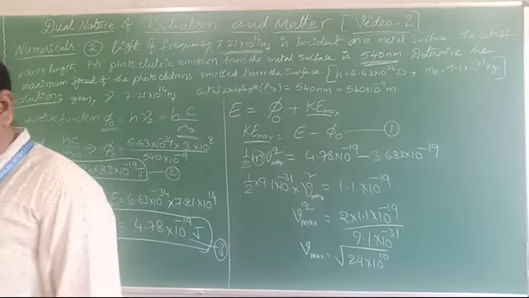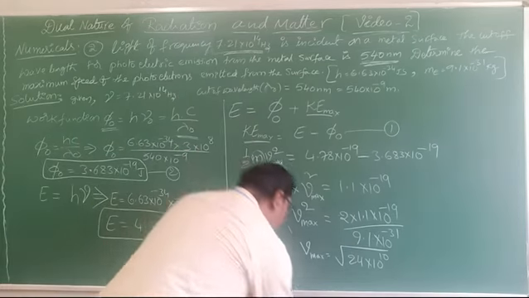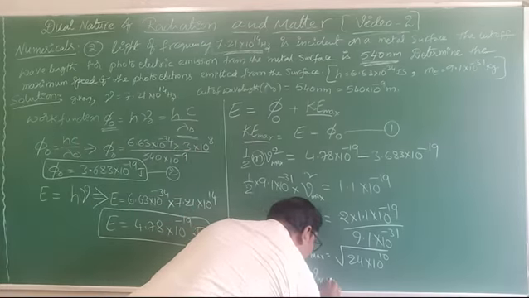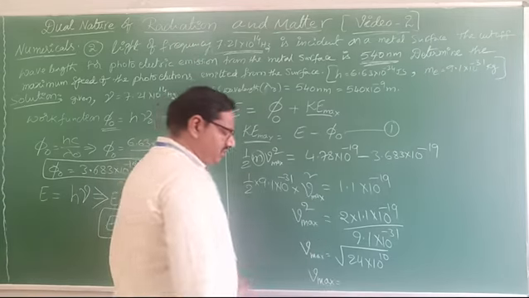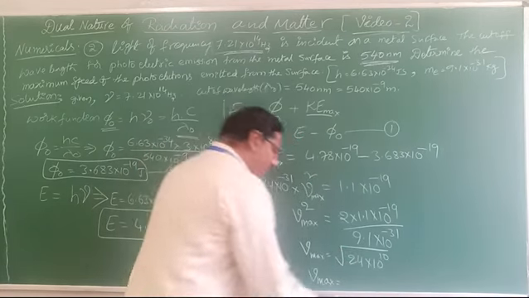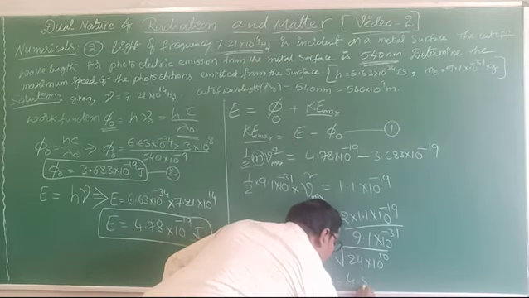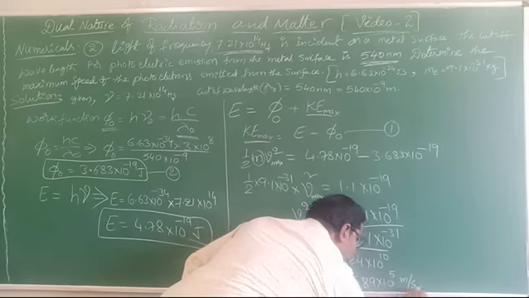Under root 24 into 10 power 10, that is nothing but 25 if it is 5, it will come out. Root 10 power 10 means 10 power 5 will come. So the approximate value is 4.89 into 10 power 5 meter per second.